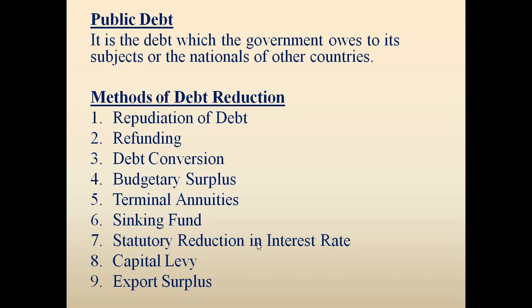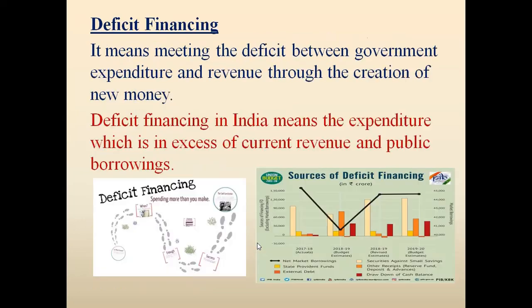Now you can go through points number 7, 8, 9: statutory reduction in interest rate, capital levy, export surplus, etc. Just go through it. It's very simple. Now, we are at the end. So this is your concept of deficit financing.